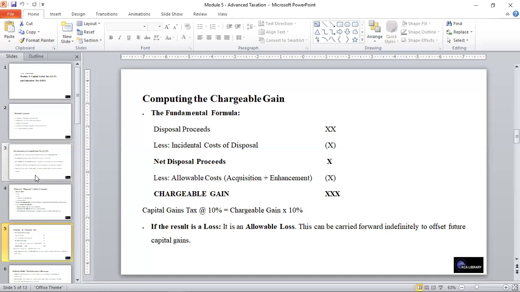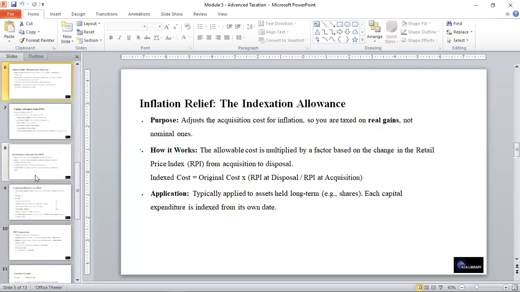If the result is a loss, it is an allowable loss, and this will be carried forward indefinitely to offset future capital gains. And we have inflation relief, which is the indexation allowance. The purpose of this is to adjust the acquisition cost for inflation, so it can be taxed on real gain, not on nominal ones. How it works is that the allowable cost is multiplied by a factor based on the change in the retail price index from acquisition to disposal.